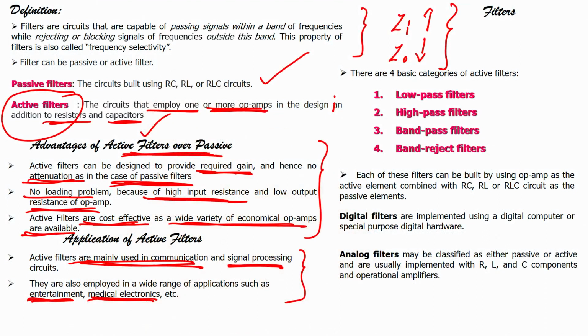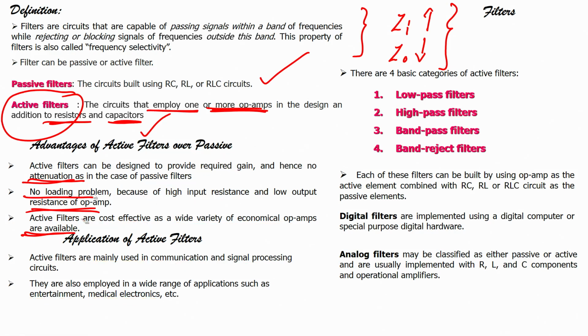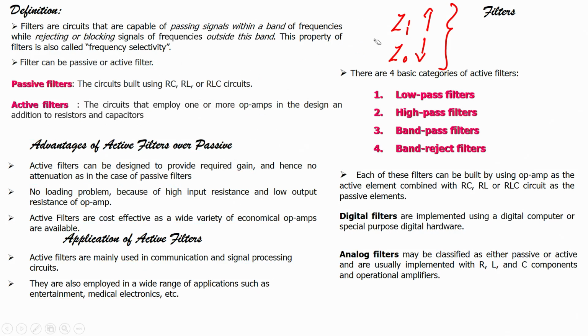So, now let us see what are the 4 basic categories of active filter. First is low pass filter, second one is high pass filter, third one is band pass filter, fourth one is band reject filter, right. 4 categories: low pass, high pass, band pass, band reject, right.